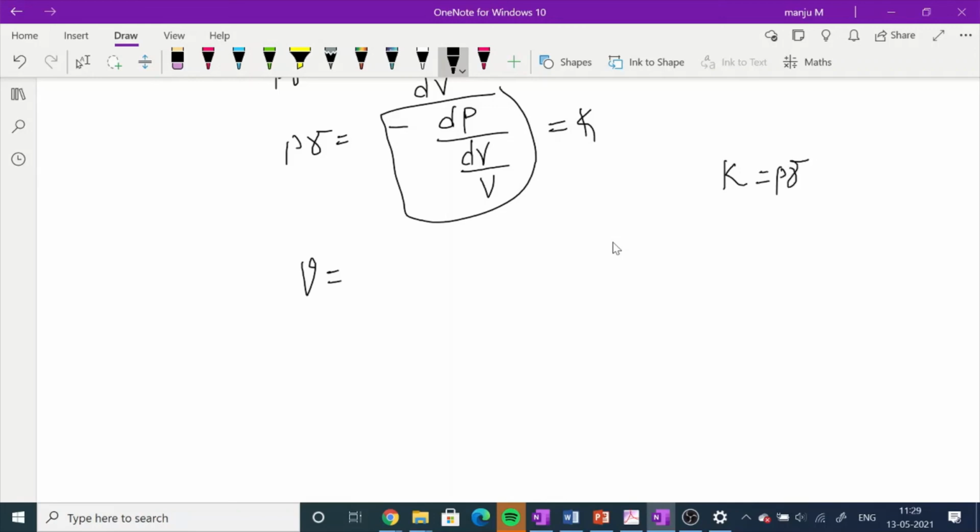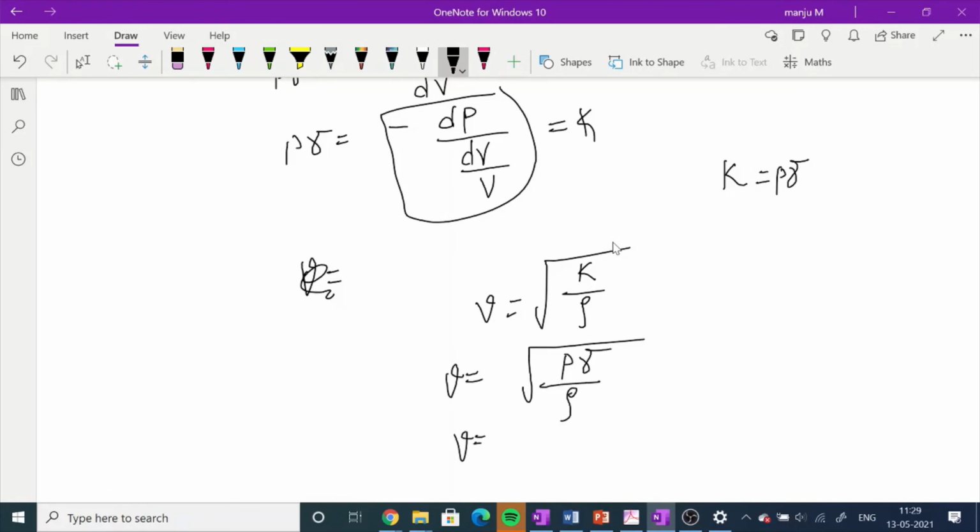We know the expression V is equal to root of K by rho. So V is equal to root of P gamma divided by rho.